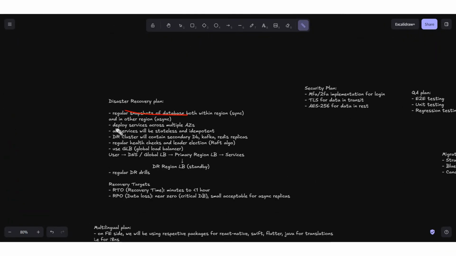Okay, regular snapshots, and then we will be deploying our services across availability zones. One thing we discussed here is that we will be using a dedicated region as a disaster recovery cluster region, where we will be using the backups of our main components like database, Kafka, and Redis replicas. And further, in each region there are different availability zones. So we will be deploying our services, which handle traffic, across these different availability zones.